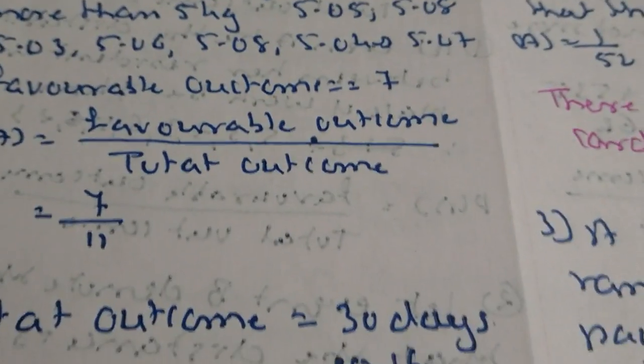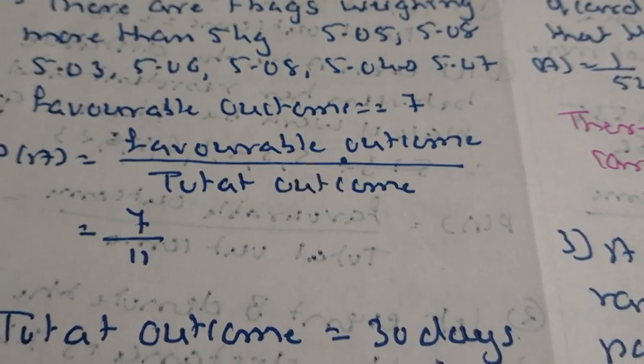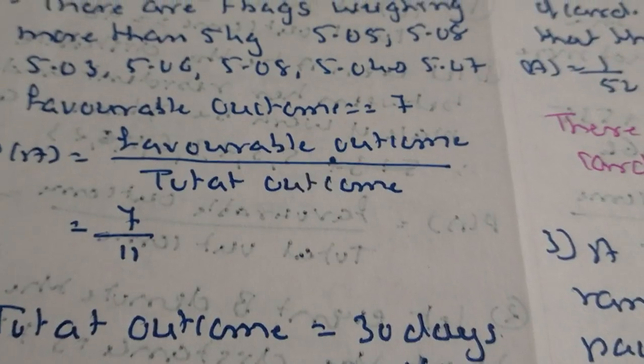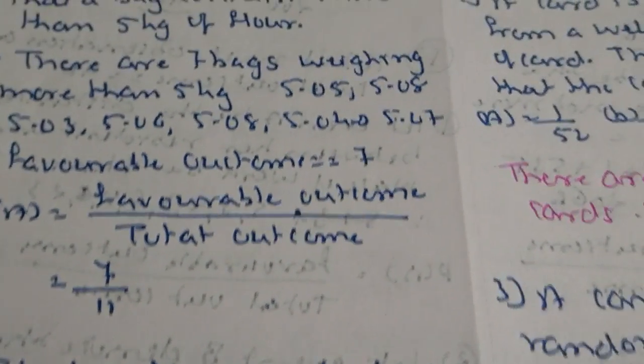Find the probability that any of these bags chosen at random contains more than 5 kg.